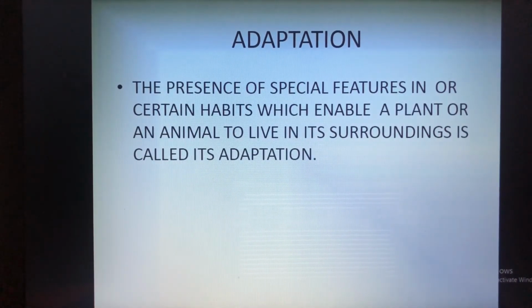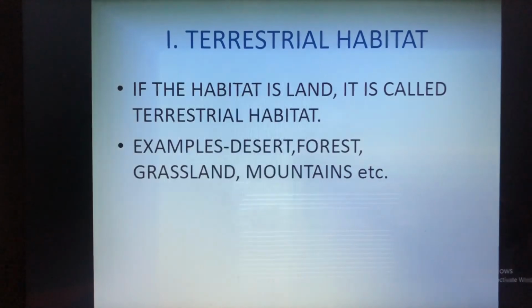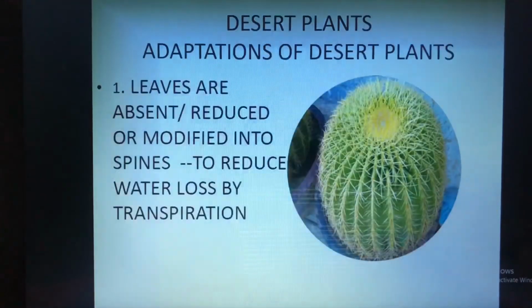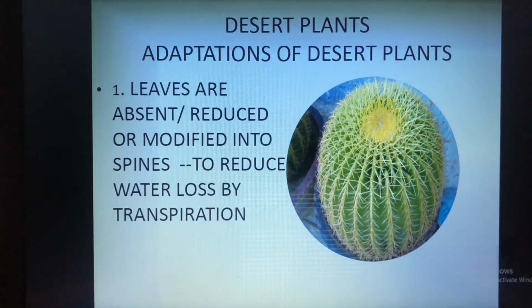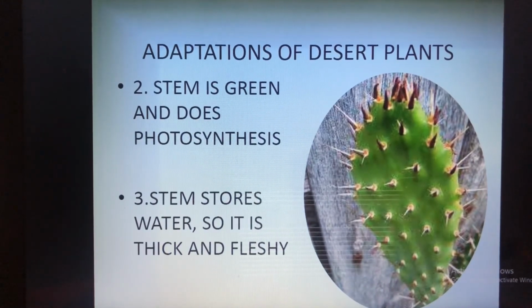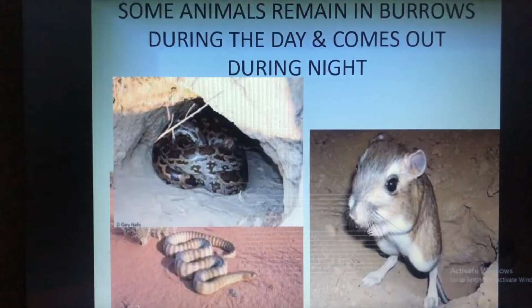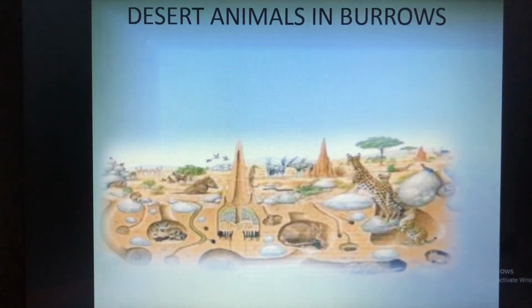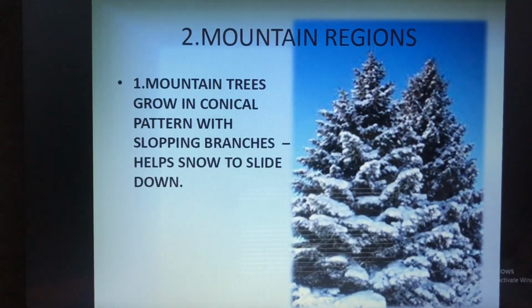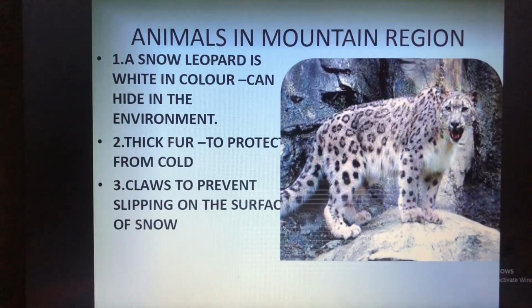Then we studied adaptation, that is the presence of special features in certain habitats which enable a plant or an animal to live in its surrounding is called as adaptation. Then we studied about the terrestrial habitat, then desert plants, how the desert plants are adapted for the desert, then adaptation of desert plants, then adaptation in desert animals, then desert animals in burrows, then mountain regions, then animals in the mountain regions, that is about the snow leopard.